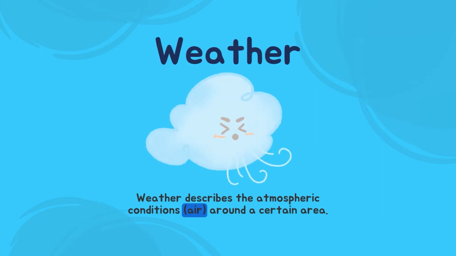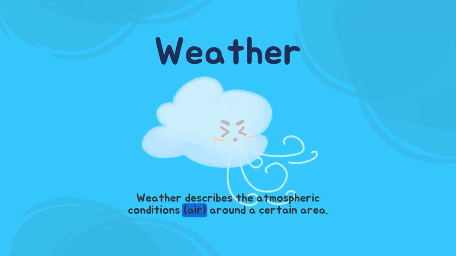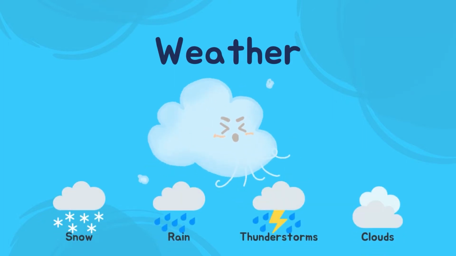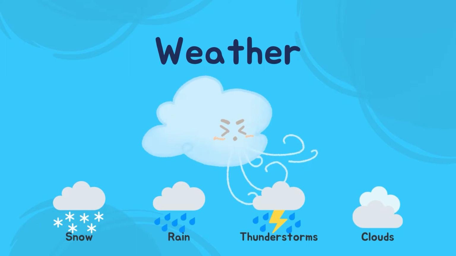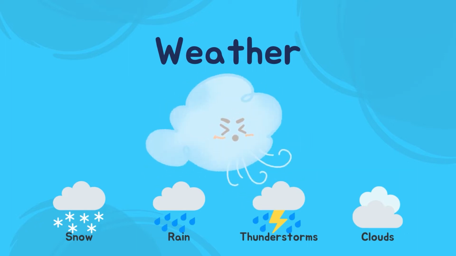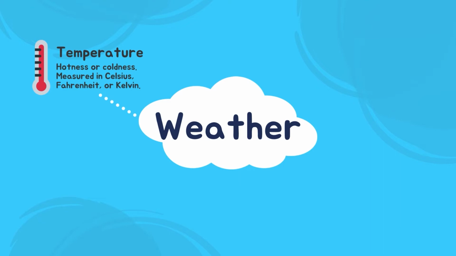What is weather? Weather describes the atmospheric conditions or air in a certain area. The weather conditions tell us if the air carries anything like snow, rain, thunderstorms, or clouds. The components that make up weather are temperature. Temperature measures the degree of hotness or coldness in a certain place. The temperature can be measured using the units of Celsius, Kelvin, or Fahrenheit.